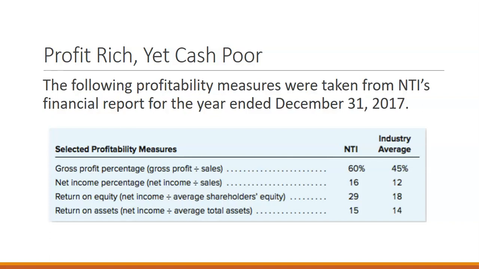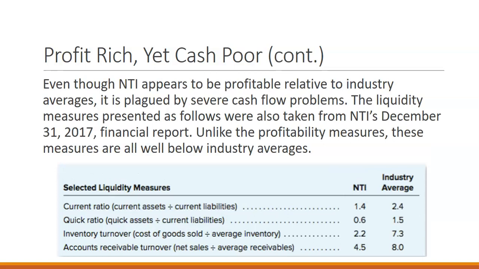So they're very profitable, yet they are cash poor. We'll see that when we look at the next information. Their current ratio and their quick ratio are much lower than industry average. So even though they appear to be profitable, they have severe cash flow problems. Their liquidity measures are well below industry standards. Their accounts receivable turnover is very low.